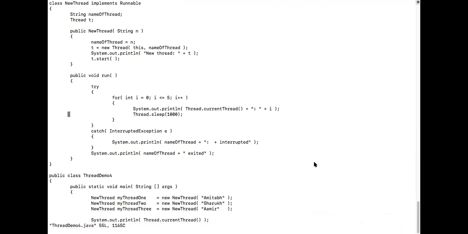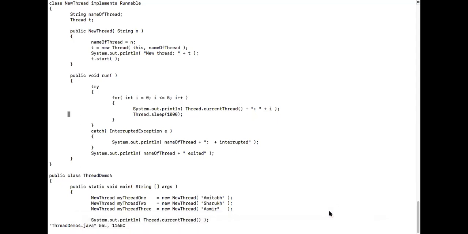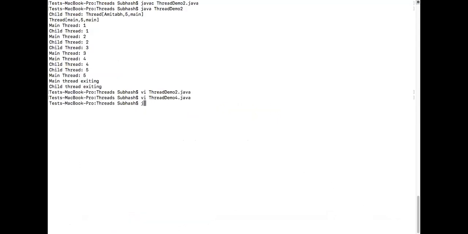Isn't it? But who will run first, who will run second, there is no guarantee, because it all depends on your system, and your system load, how many processes or how many threads are running on your system other than the ones that we are running over here. That's all. You understand? Okay, now let me execute this. Shall I execute this code now?